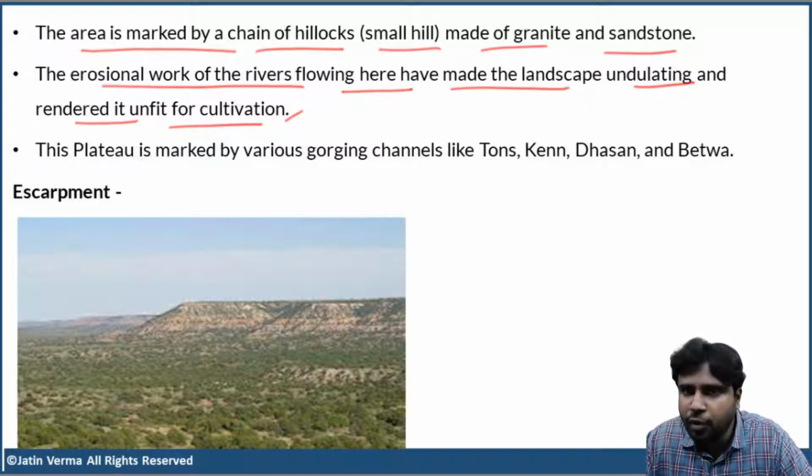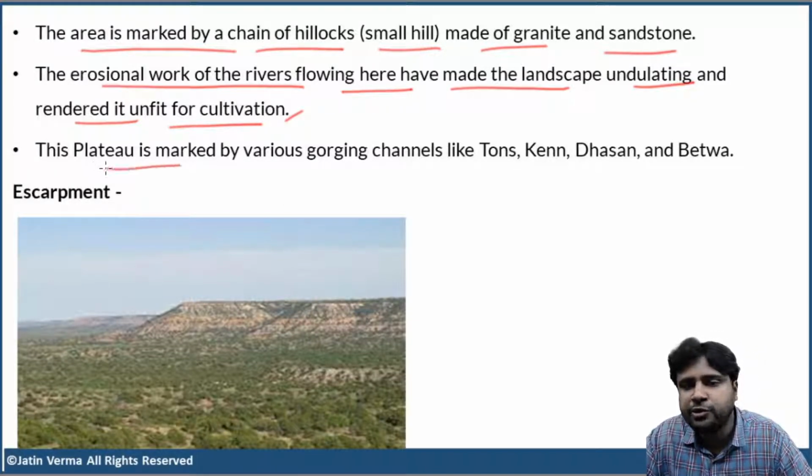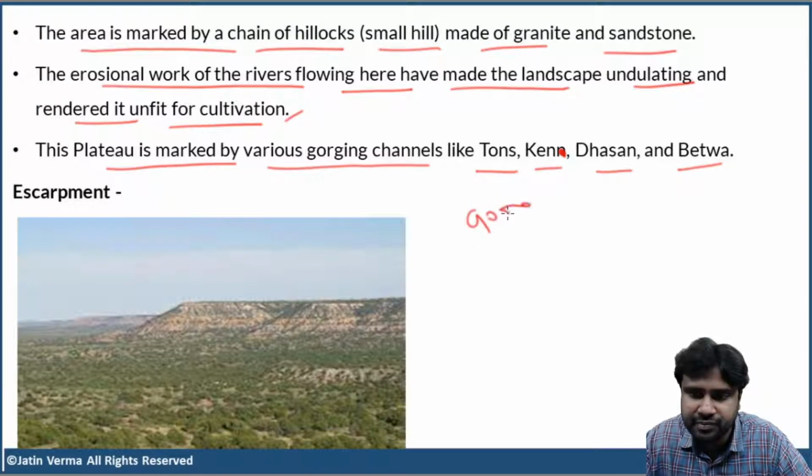But in some of the parts of the plateau, the river erosion is so intense that those areas are unfit for cultivation. Okay. Now, the plateau is marked by various gorging channels like Tons, Ken, Dhasan, and Betwa. There's only one N here. So all these are rivers. Tons, Ken, Dhasan, and Betwa. All these are rivers. And these rivers have cut very deep gorges.